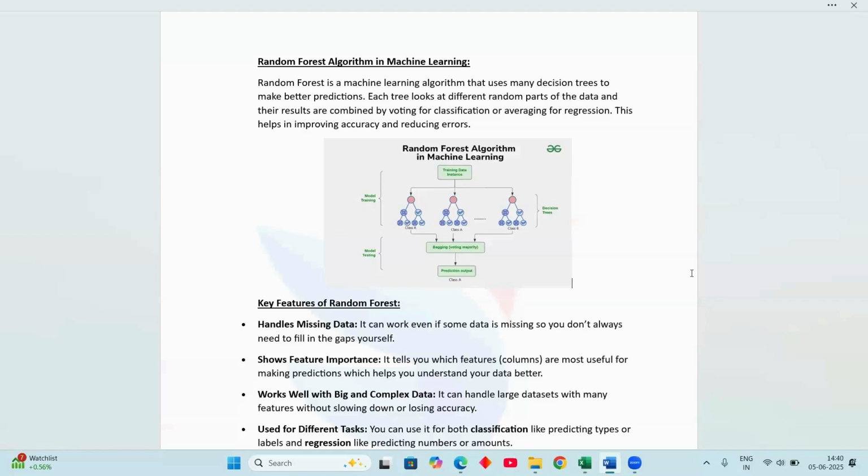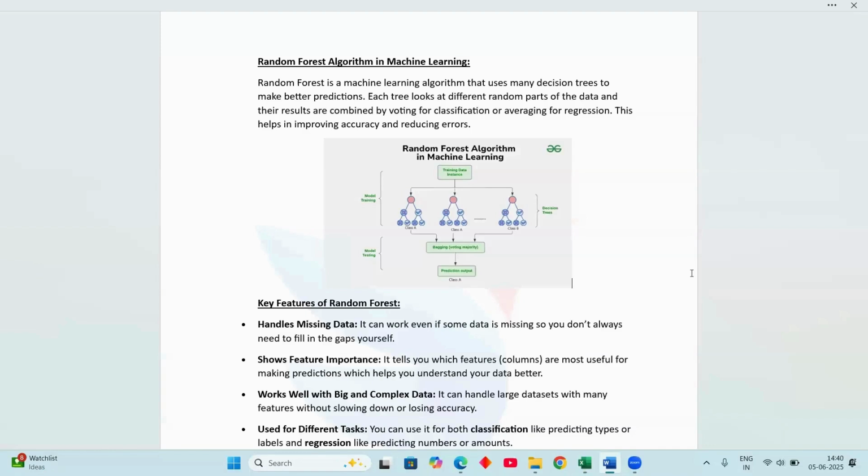So you may have doubts about how it works. It builds multiple decision trees, like asking multiple experts. Each tree is built using random samples of the data. For classification, each tree gives a vote. The class label with the most votes wins. In classification, in most cases, the majority of the trees will win. Majority of the decisions will win. I will give a simple example too. For regression, it takes the average of the tree predictions.